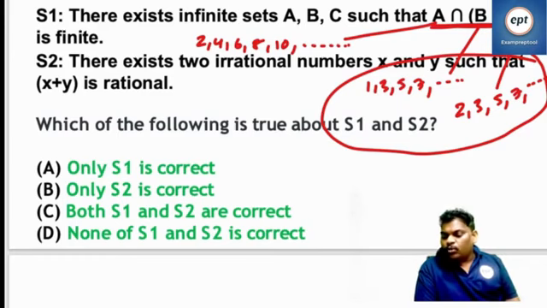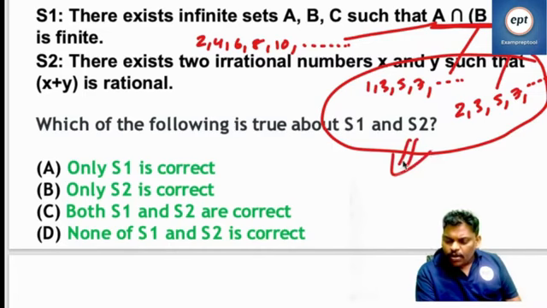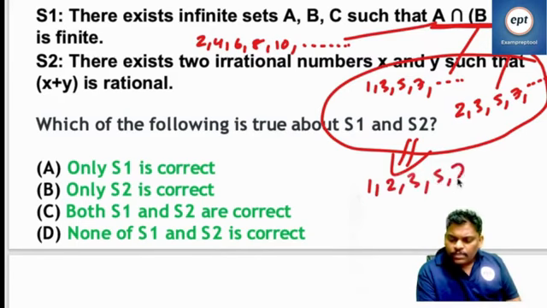Odd number union prime number, what is the answer? I think all odd numbers: 1, 3, 5, 7, 9, 11.